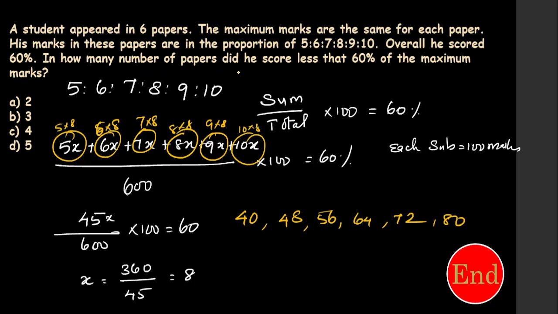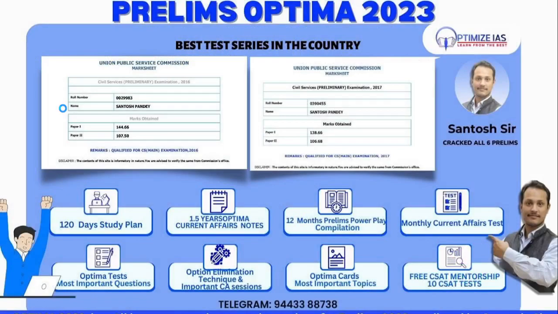How many papers did he score less than 60% in? So every subject is out of 100, right? Out of 100 marks, he got this. So everything is a percentage. So these 3 marks are less than 60. So 3 is the right answer. Is it clear? So I hope you guys understand this concept.